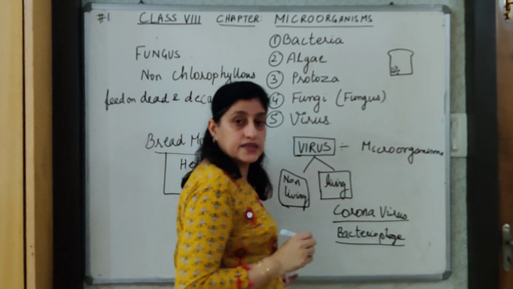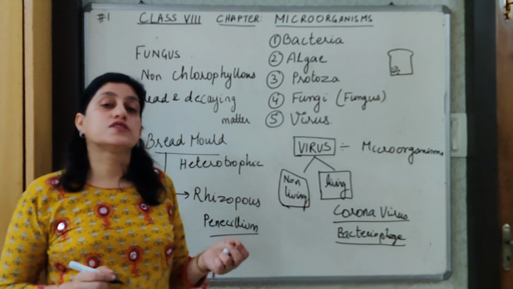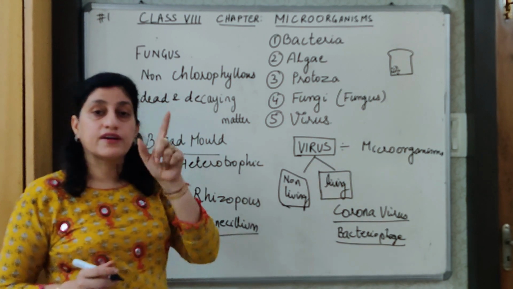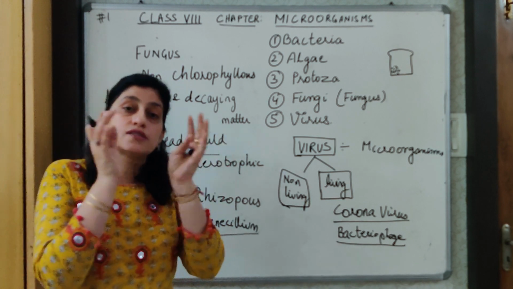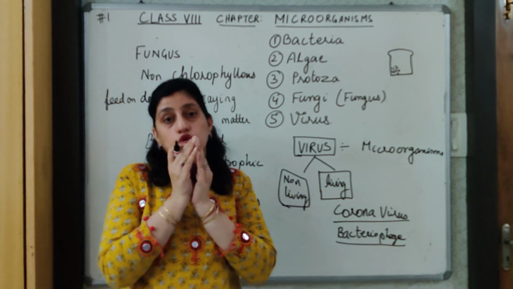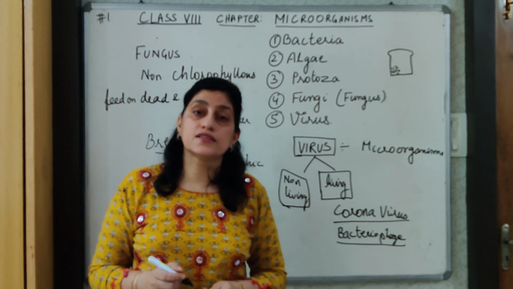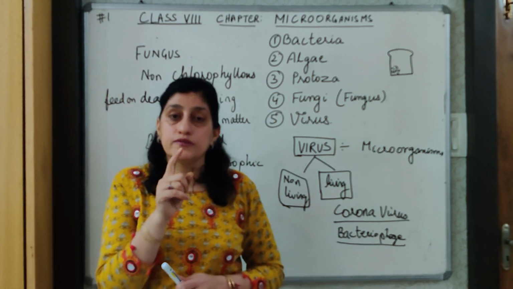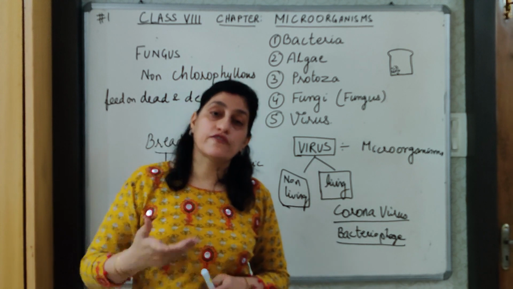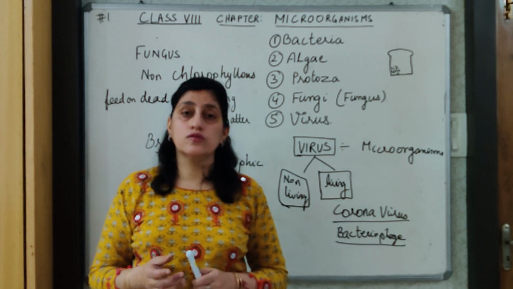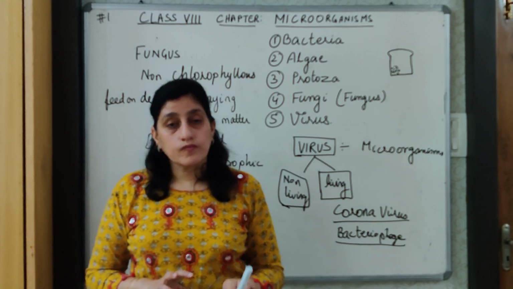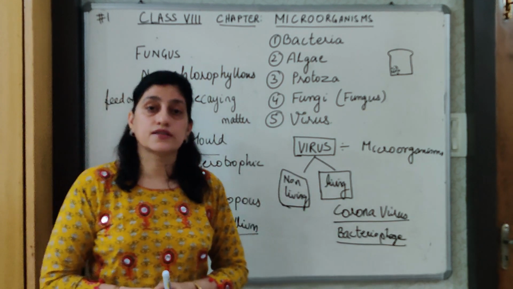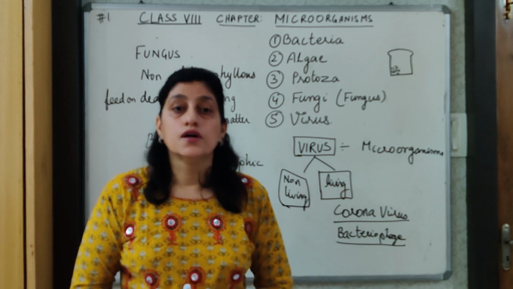Then only we say that the bread is spoiled, which does not mean that these bread mold fungi are very big in size. It is only because they are living in colonies, so close to each other, that we can see them with the naked eye. If we have to see the structure of the individual fungus, then definitely we need a microscope to see it. I hope the information about all the different types of microorganisms is clear to you.